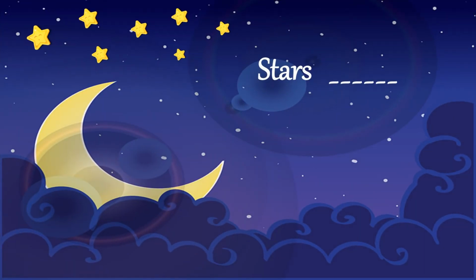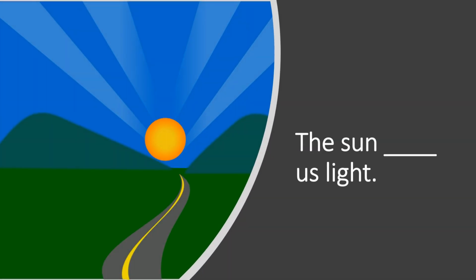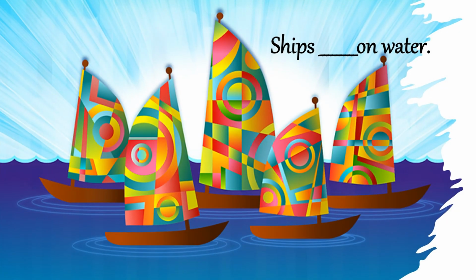Stars dash. Stars twinkle. Very good kids. The sun dash us light. The sun gives us light. Ships dash on water. Tell me kids, what will be the action word here? Ships sail on water. Very good.